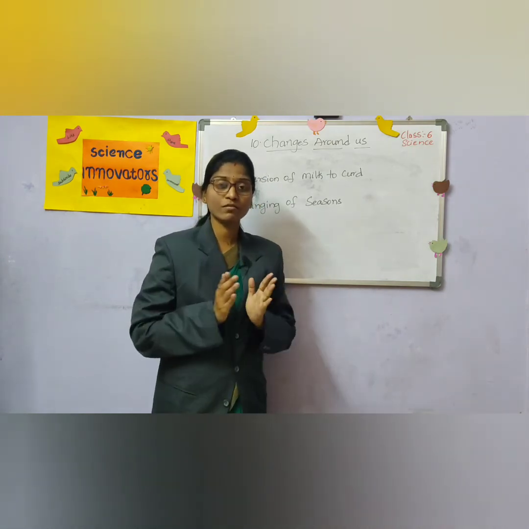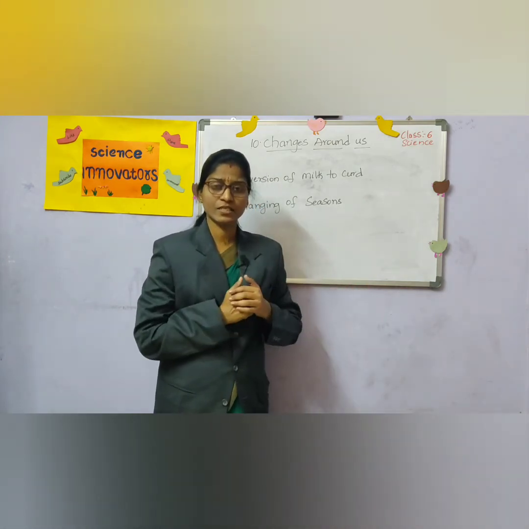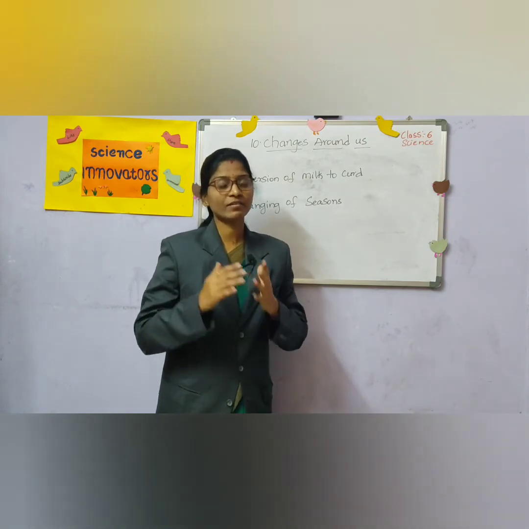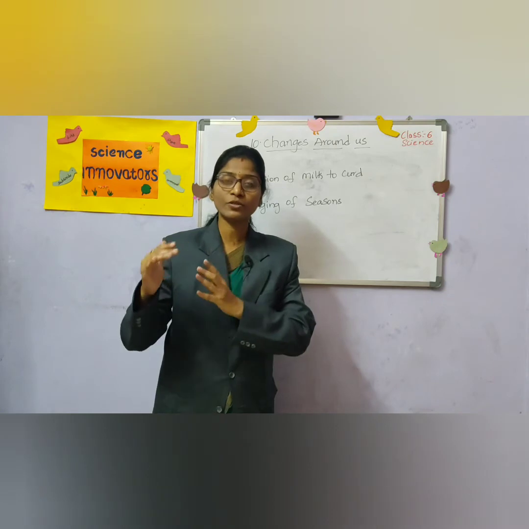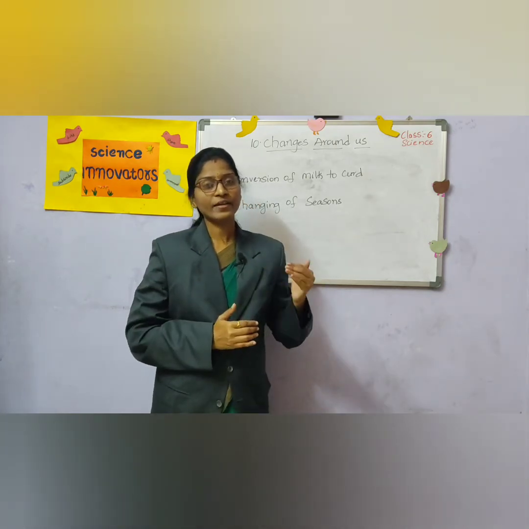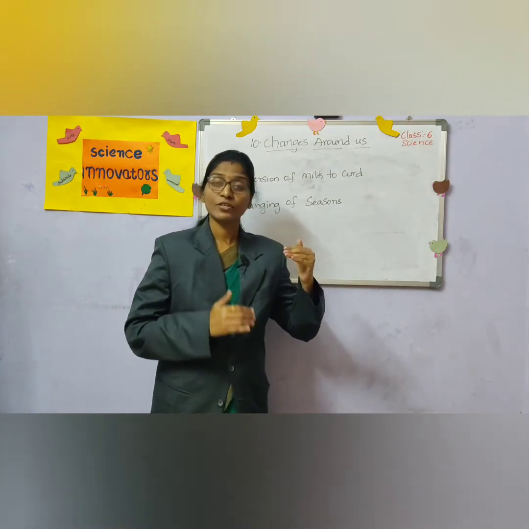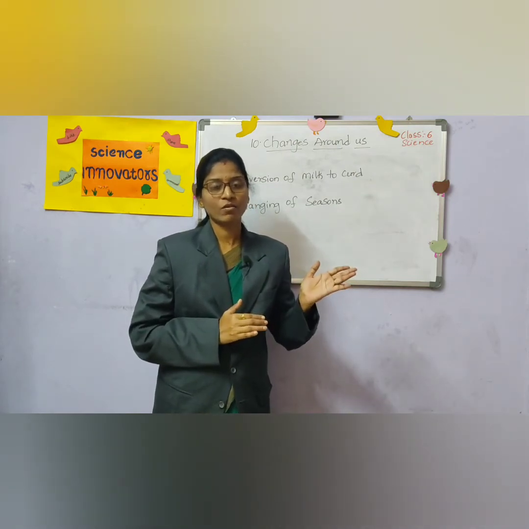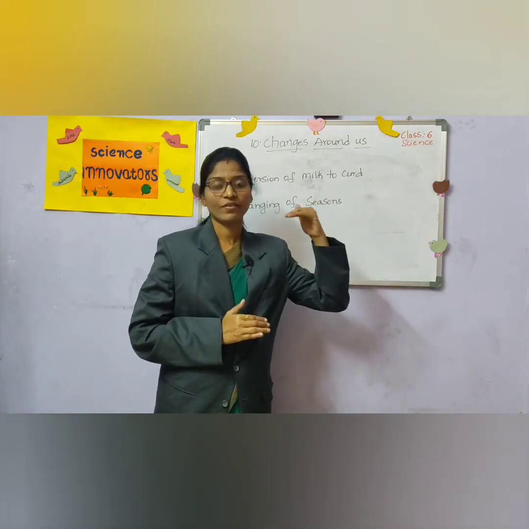And when you observe the winter season, even when you get ready and come to school, around 7 o'clock, the sun is only starting to rise.